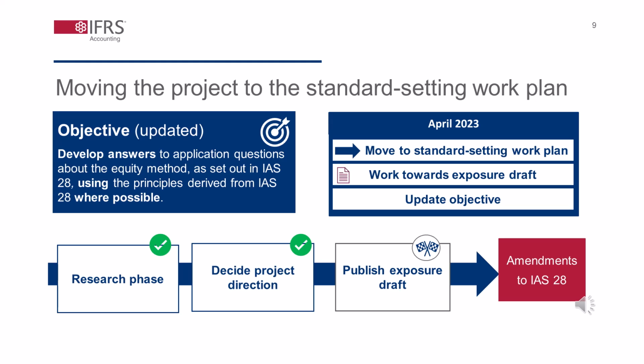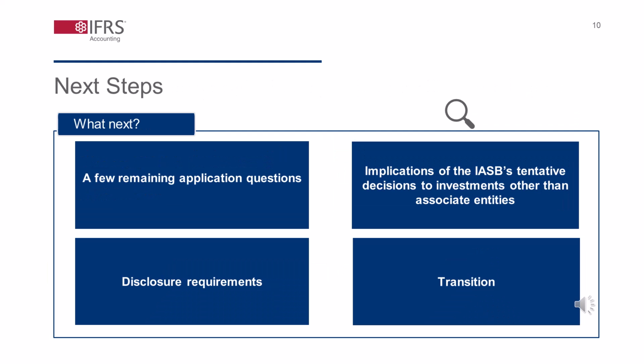At future meetings, the staff plan to ask the IASB to discuss remaining application questions within the scope of the project and also to discuss any implications of applying its tentative decisions to investments other than associate entities. Once the IASB has made tentative decisions on these aspects, the staff also plan to ask the IASB to discuss possible improvements for the disclosure requirements to accompany its tentative decisions, and to discuss transition requirements for the proposals to revise IAS 28.